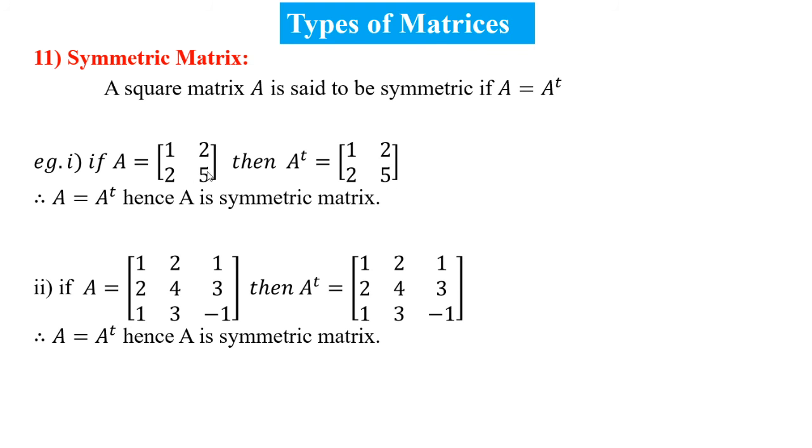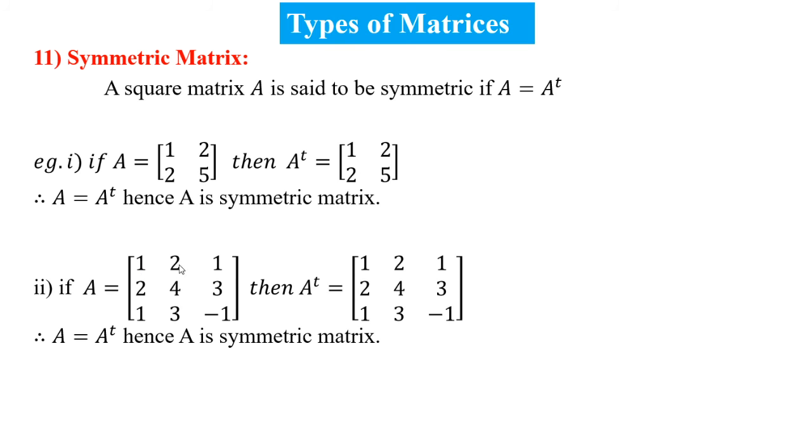Let us see the elements of A and the elements of the transpose. Both are the same. After interchanging rows and columns, the transpose elements are the same as the matrix A. So A is equal to A transpose, hence A is a symmetric matrix. That means the elements of A and A transpose are the same. Let us see another example.